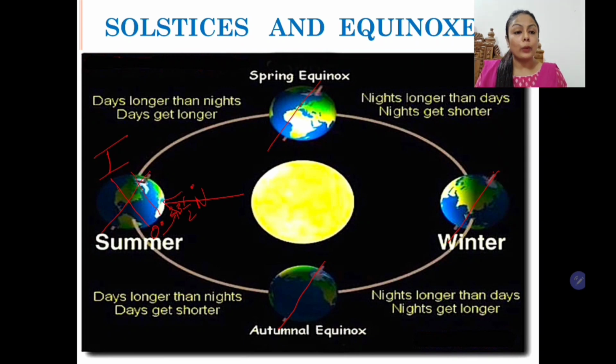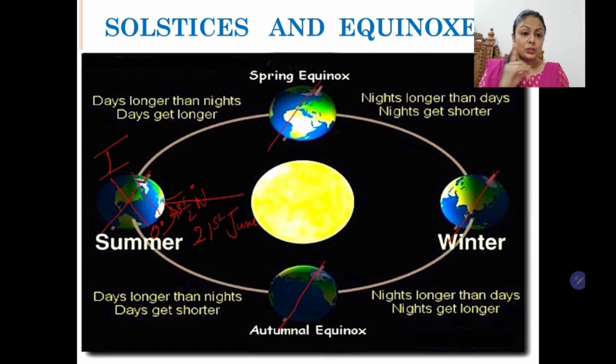Now students, when does this happen? This happens on 21st of June. So 21st of June is the longest day in the northern hemisphere because sun rays are vertical on the Tropic of Cancer on this day. So 21st June is called the summer solstice in the northern hemisphere.